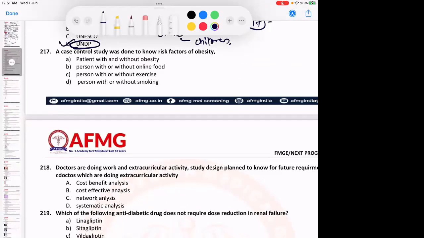A case control study was done to know the risk factors of obesity. What should be the groups taken? So there should be a group of cases and a group of controls. Case control is a backward looking study. You will take the cases and then study the history of exposure. No issues with this?